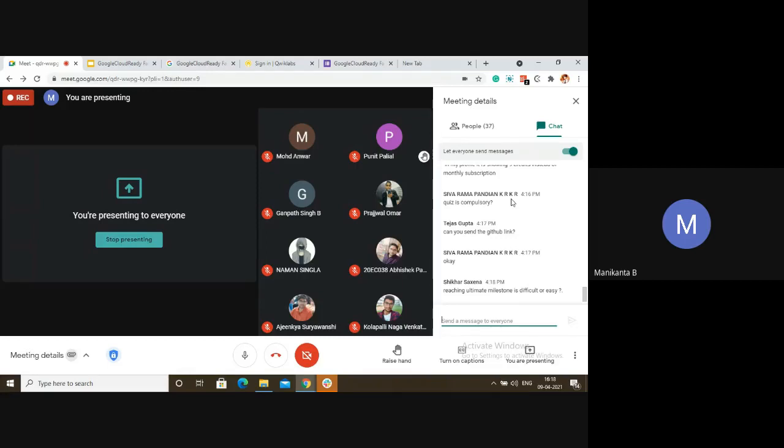You will be getting the monthly subscription. Even if you didn't get it, don't worry. After April 10th, everyone will be getting the mail. Those who haven't got credits yet will get a mail with a unique access code again, and they will get the monthly subscription. Don't worry. We are here to ensure that you will be getting the monthly subscription.